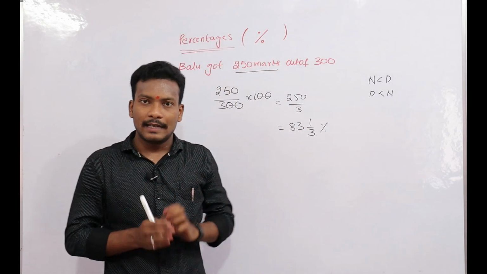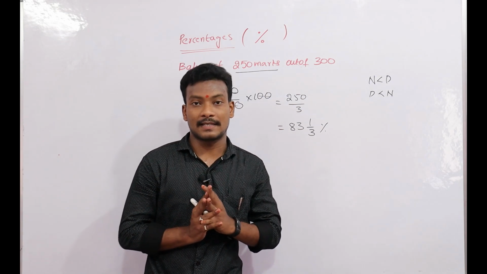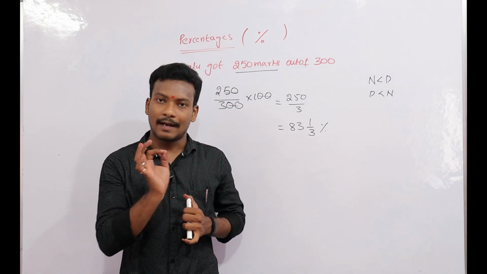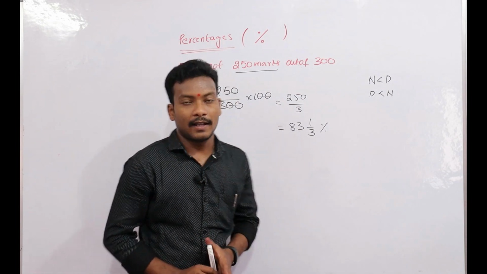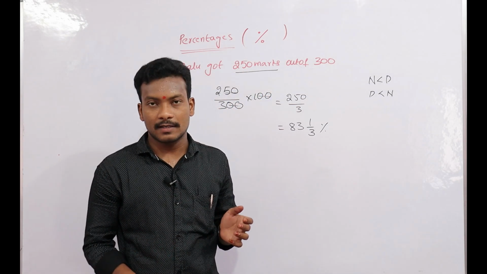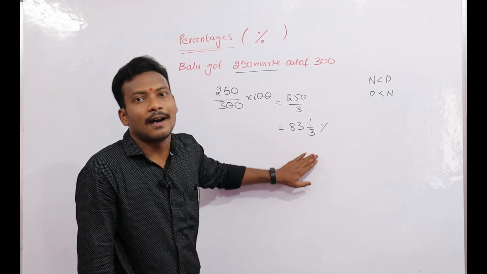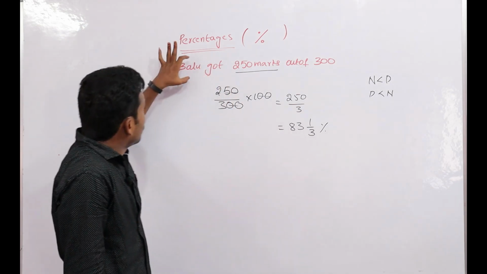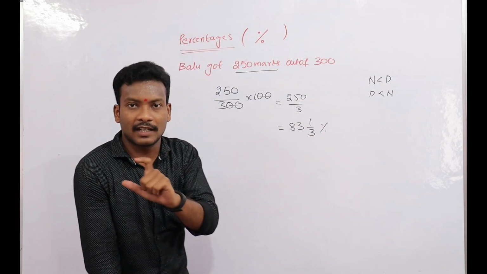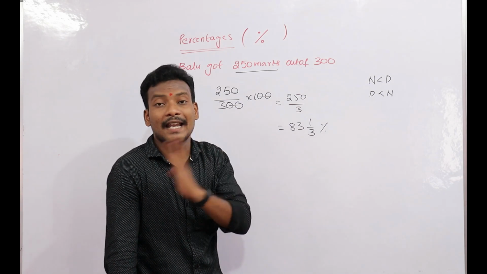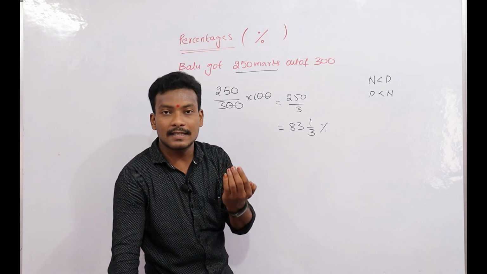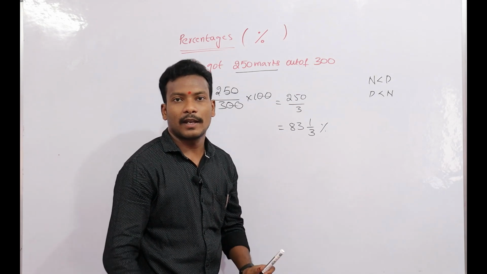In examinations the pass percent is always less than or equal to 100, not greater than 100. That depends upon your marks, always equal to 100 or less than 100. Suppose Balu got 300 marks out of 300. What is the percentage? 300 out of 300, that is 300 by 3, that is 100 percent. The marks obtained are always equal to 100 or less than 100. Okay, now next.